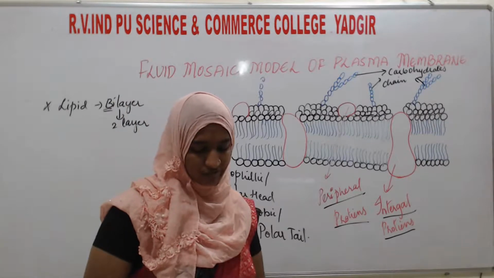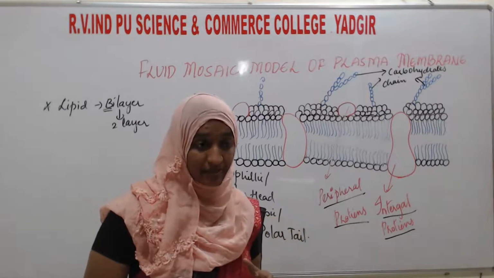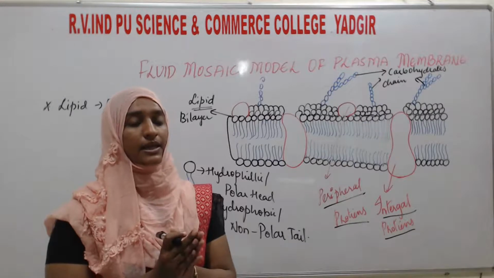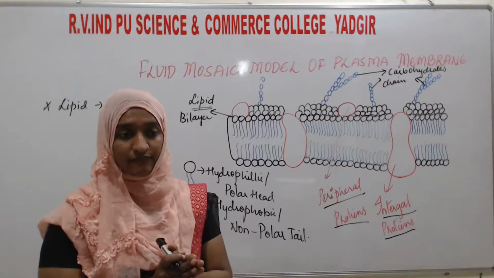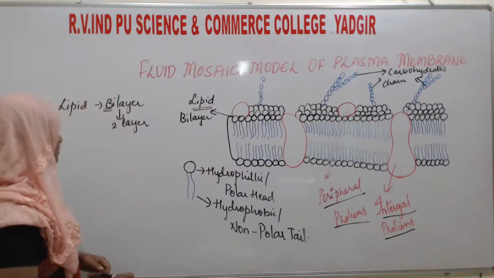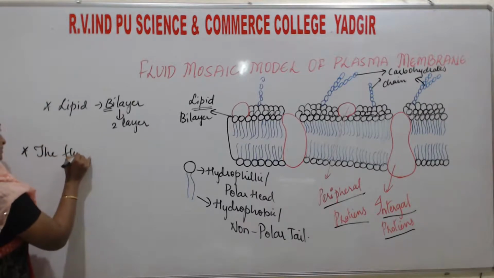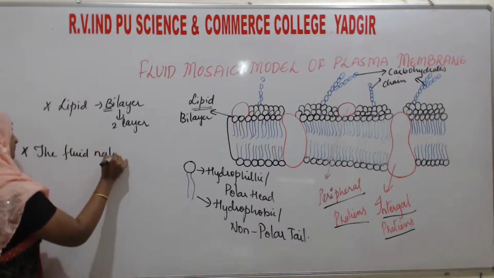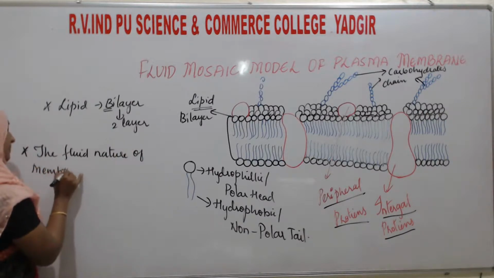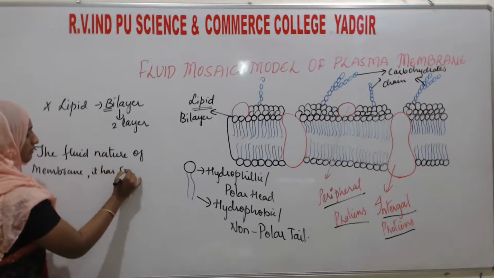Now, the fluid nature of the membrane has some important functions or aspects.